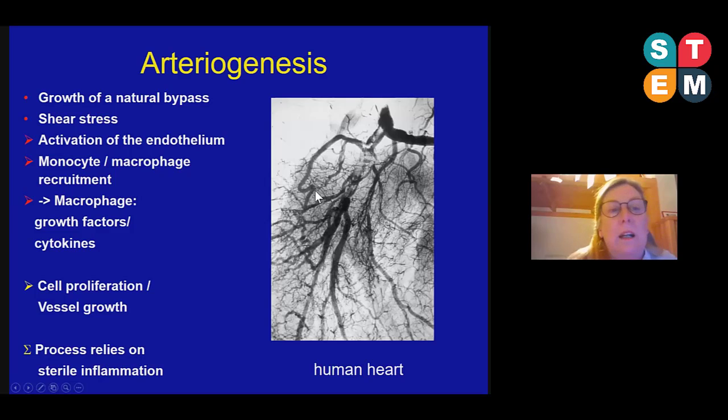So, arteriogenesis. Arteriogenesis is the growth of a natural bypass. So what you can see here is a human heart. It's an angiogram of the human heart with a completely occluded coronary artery. So I think everyone expects that this patient suffered from a myocardial infarction. However, he did not. He was brought into the clinic and diagnosed with a stomach CA. And that he has a completely occluded coronary artery was just found by chance. So neither he nor his physicians had any idea that he has a problem with the heart.